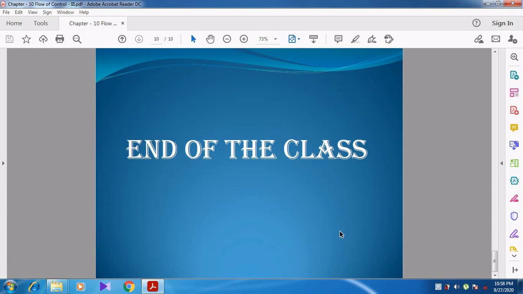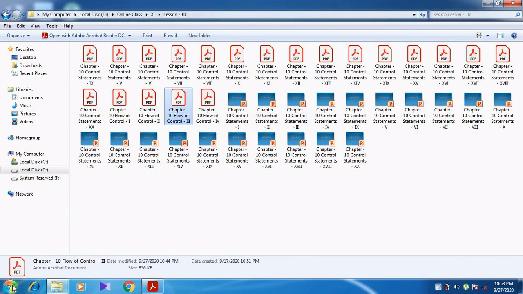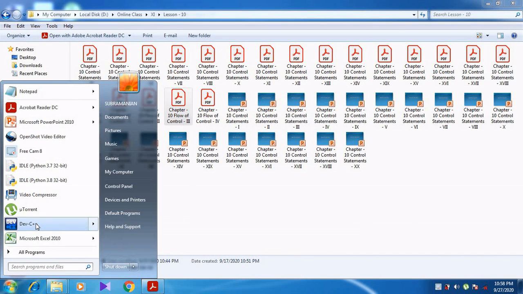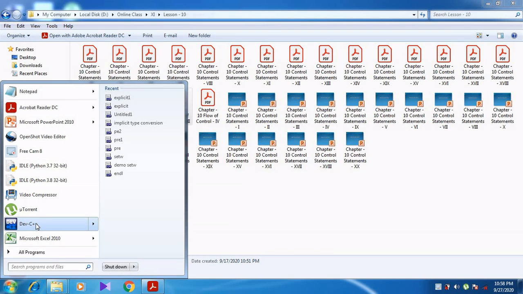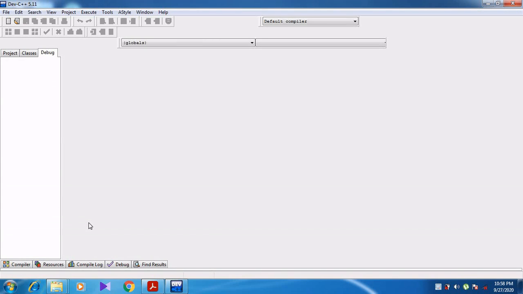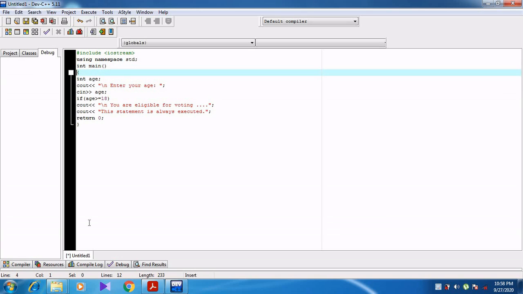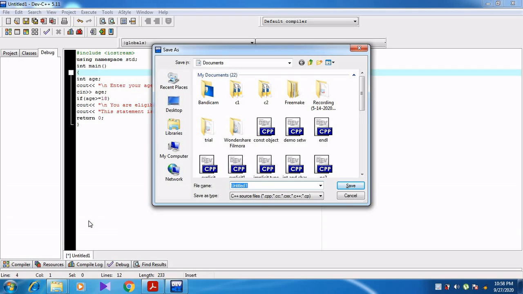So let us see this in a practical manner. I can show you in a practical manner. So to start, we click Dev C++. Now Control plus N for new file, then Control plus V, so I am pasting the program. Now you can see the program here. After typing the program, Control plus S. Let us save as if statement.